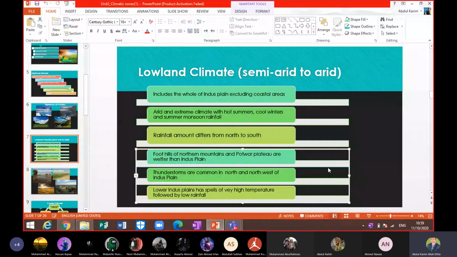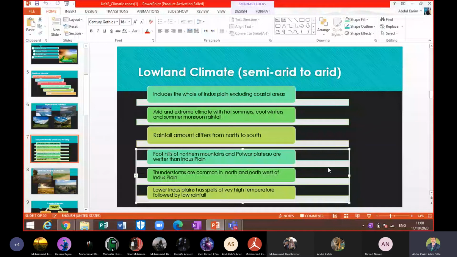As I explained, Indus Plain starts from the foothill of the Himalayas, from Attock area. So Attock is located at a little bit high altitude, we can say that. But as we come down and down, altitude decreases, so temperature increases. And due to the rise in temperature, we don't have the same amount of rainfall as the mountainous areas receive, beta.